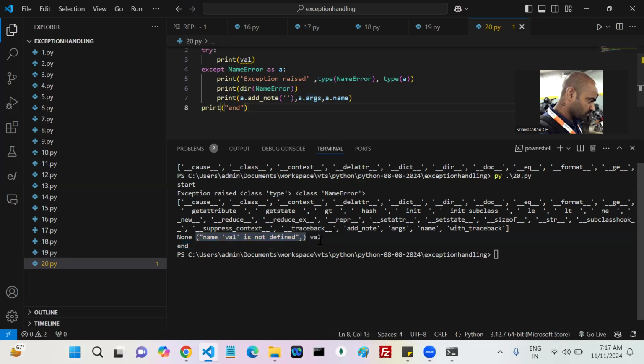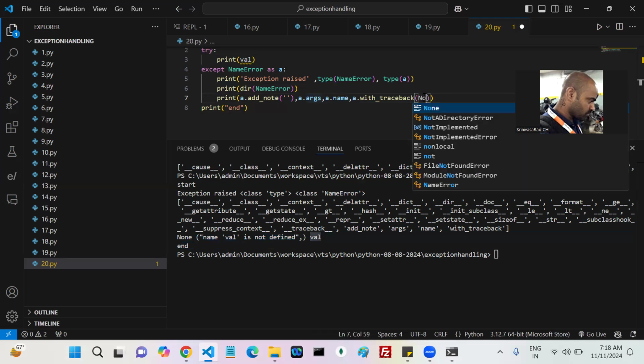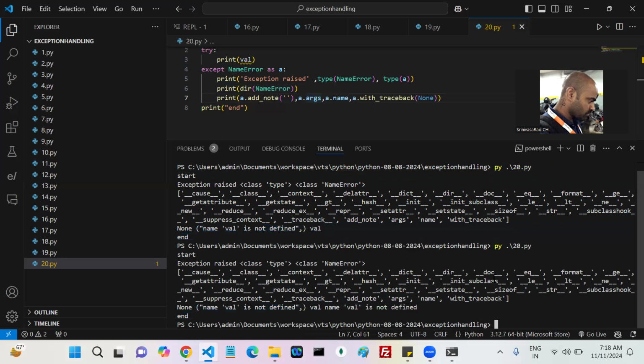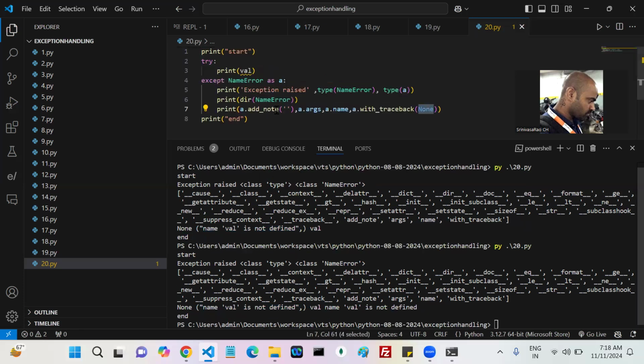The next one is what? NameError, right? Because of which name is this the error? Because of val. Now, can I give something like traceback value None? Come here. Now it is okay, right? This one does not accept it, but None you can put. Now can you check it?